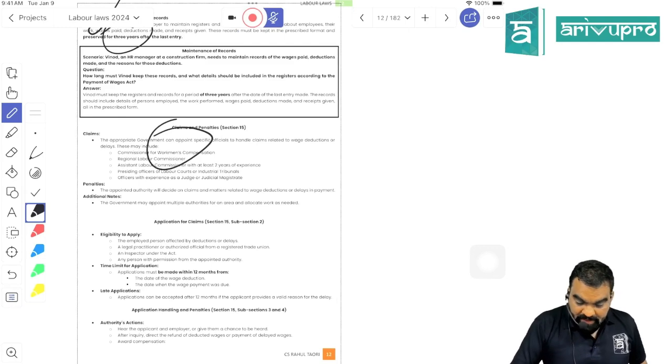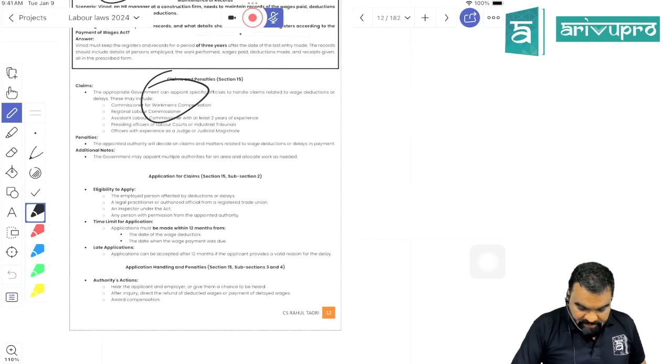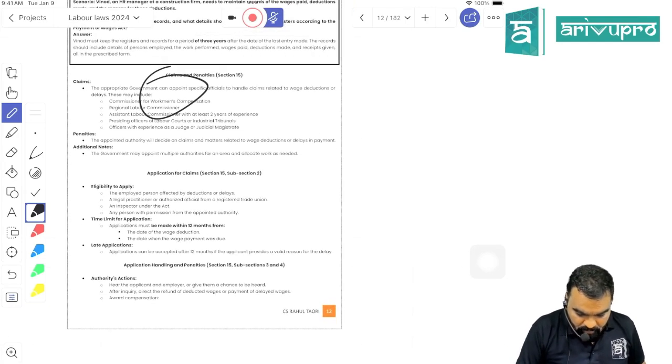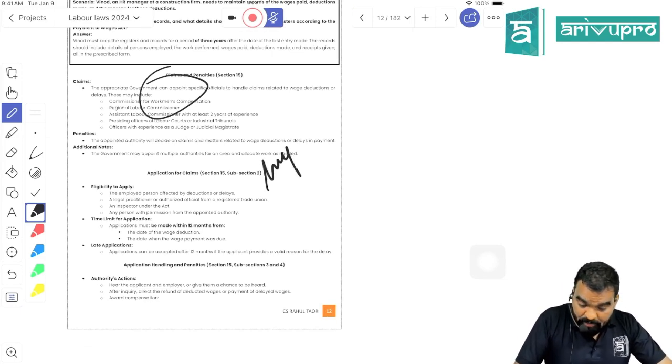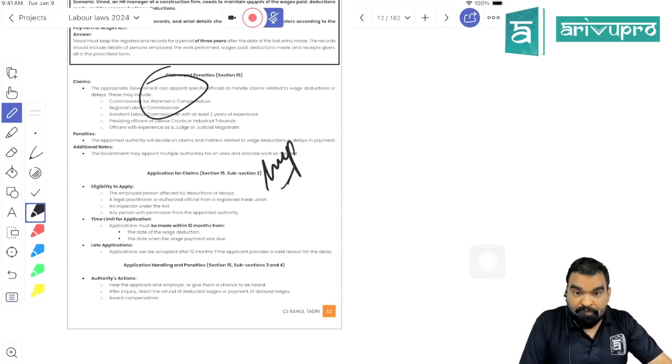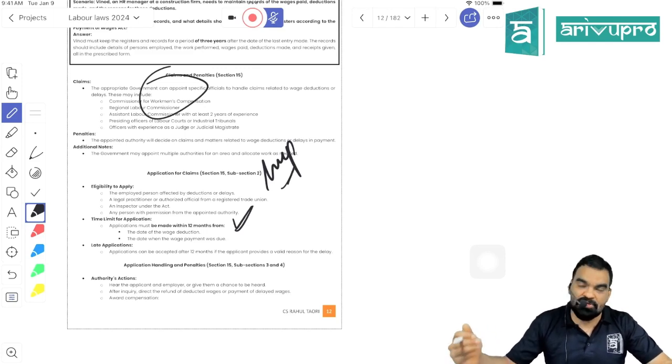Appropriate government will decide who is going to take care of application of this act. Now this is a very important provision, application for claim. If, being an employee, you find that your employer has deducted some wrong amount from your salary, and if you're not happy, then within the period of 12 months from the date of imposition of fine or from the date of due salary, you can make an application to the inspector appointed under this act by the appropriate government to take action against your employer.